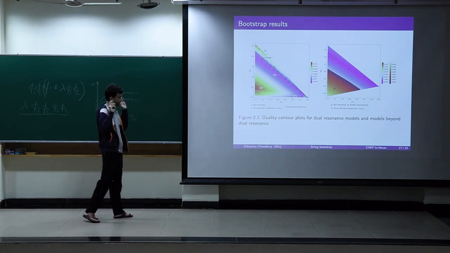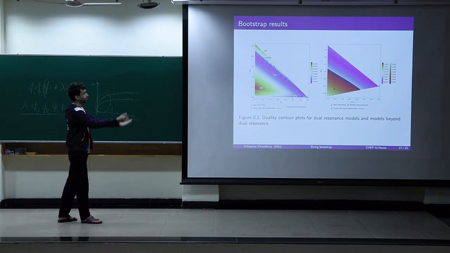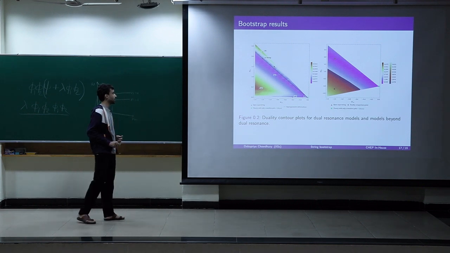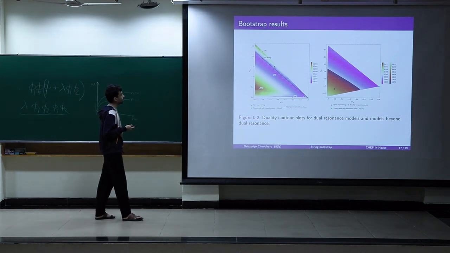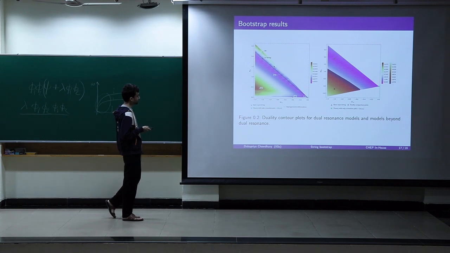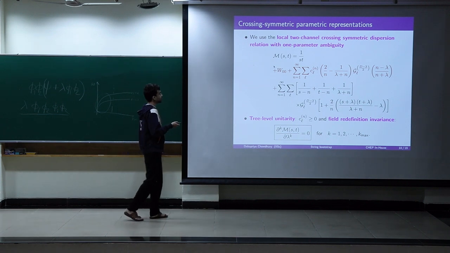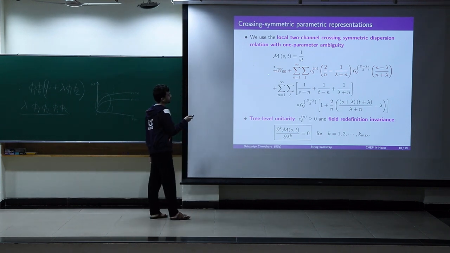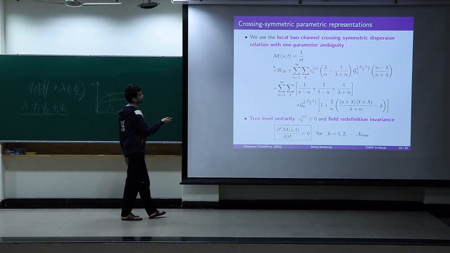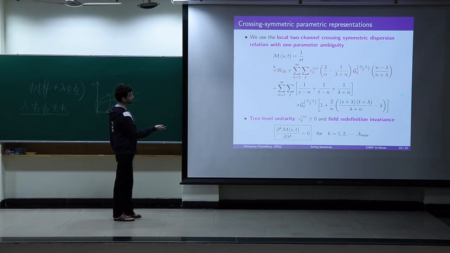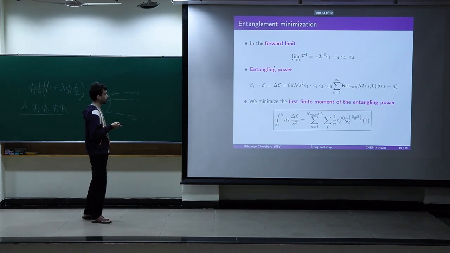But what we are after is going beyond dual resonance. We want to show that there exist amplitudes that do not follow the duality hypothesis at all. So here you see this red line. This is crucial to go beyond dual resonance. This line is basically the open superstring ansatz, but this red colored line is what will lead us to go beyond dual resonance.